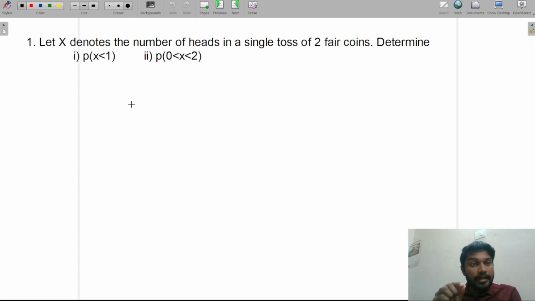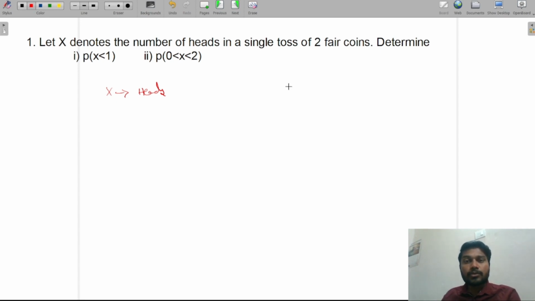Here, let x denote the number of heads. What is meant by x here? X is taking the heads. Let x denote the number of heads in a single toss of two fair coins. You understand, right?